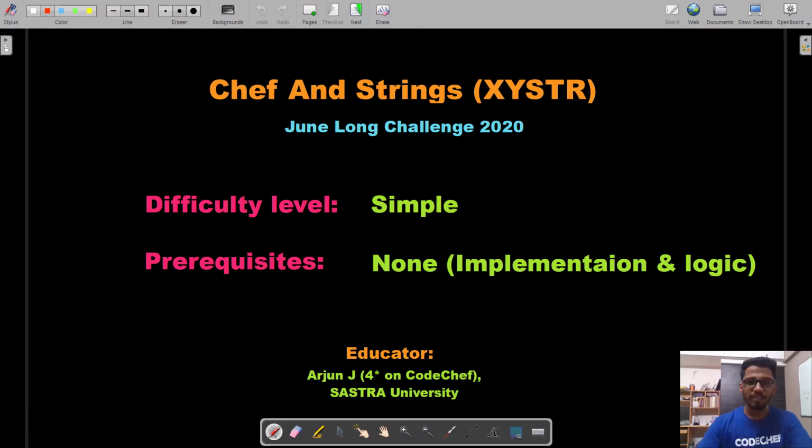So today we are going to be looking at the problem Chef and Strings, which appeared in the June Long Challenge 2020. The difficulty level of this problem is simple and there are actually no prerequisites, because the problem is totally going to be based on implementation and logic. So let's move on to the problem statement.